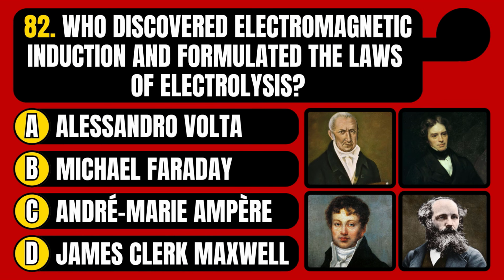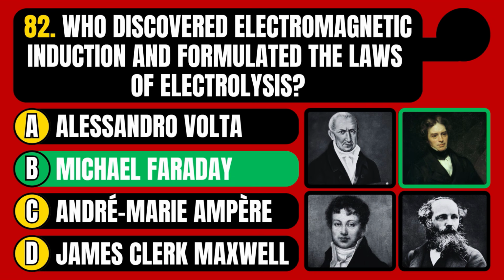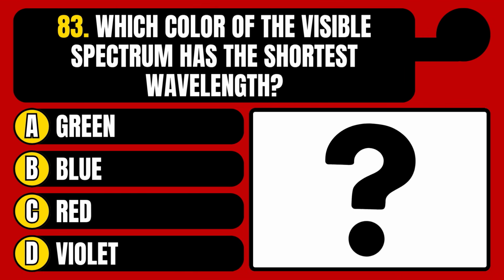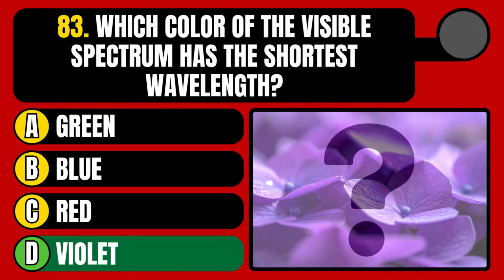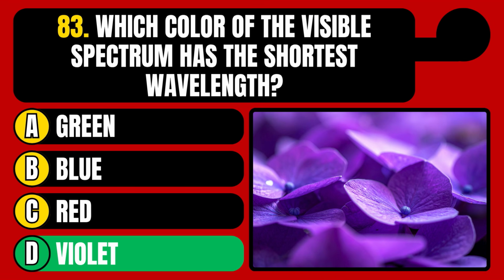Who discovered electromagnetic induction and formulated the laws of electrolysis? Alessandro Volta, Michael Faraday, André-Marie Ampère, or James Clerk Maxwell? The correct answer is option B, Michael Faraday. Which color of the visible spectrum has the shortest wavelength? Green, blue, red, or violet? The correct answer is option D, violet.